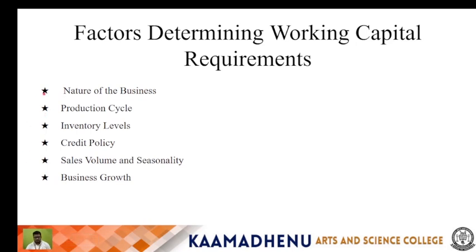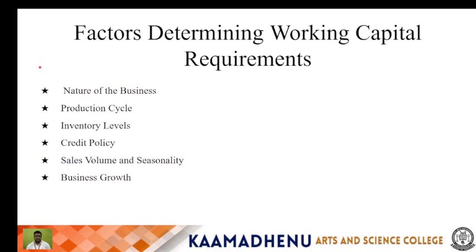Then the fifth one is sales volume and seasonality. High sales volume or seasonal fluctuation in demand can require more working capital to manage the peaks and the drops. Retail businesses, for example, often need more working capital during the holiday seasons to build up inventory. The sixth one is business growth.